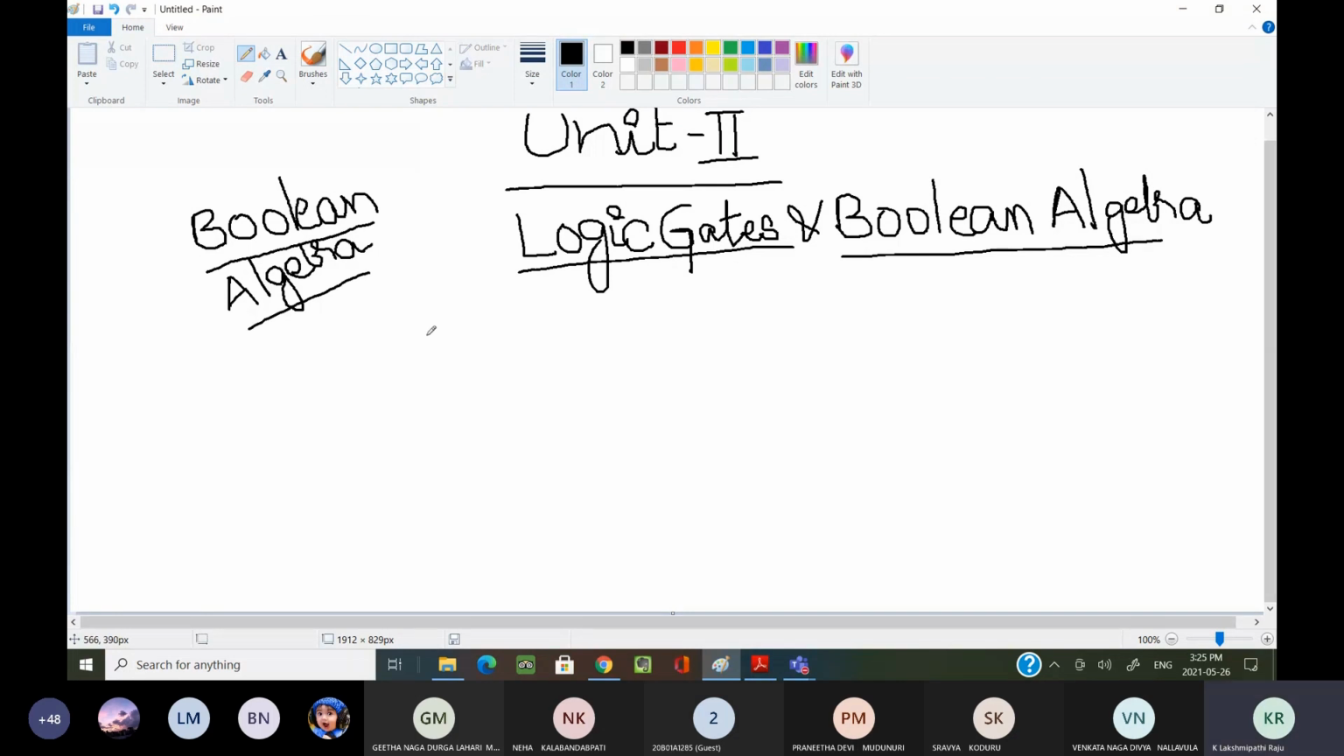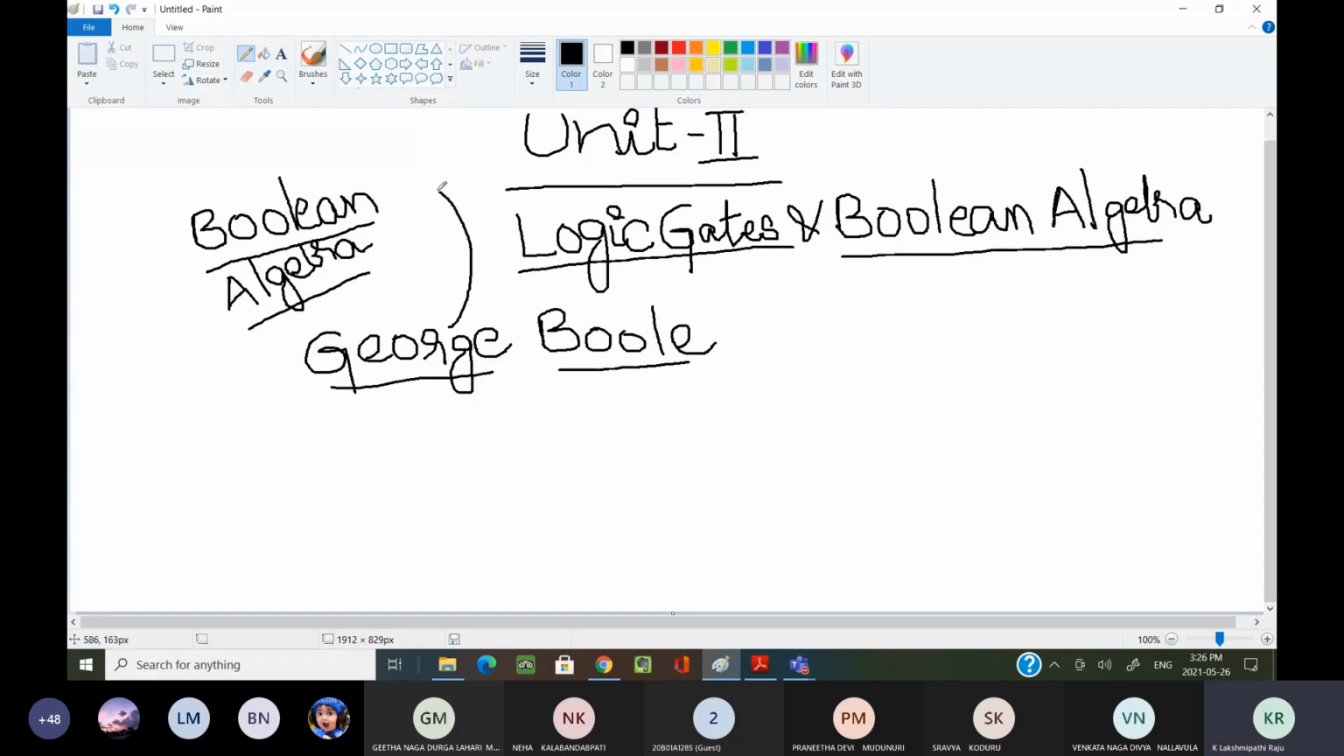Okay, Boolean algebra was proposed by a famous English mathematician, George Boole. I also don't know exactly when, around the 18th century. His name was George Boole. He proposed Boolean algebra.